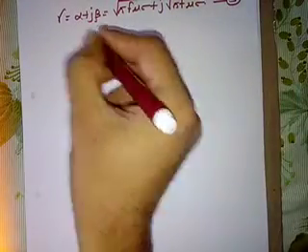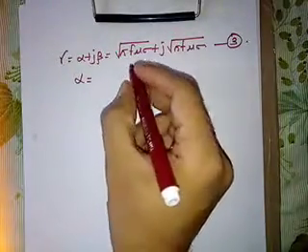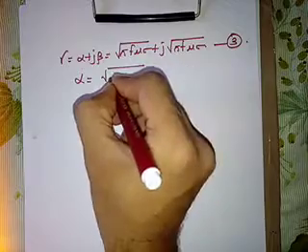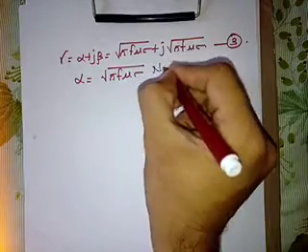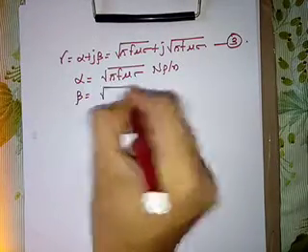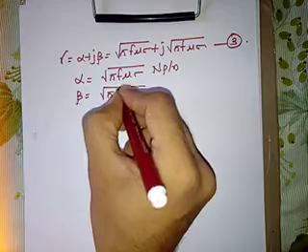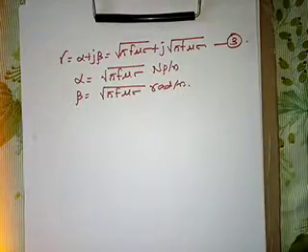So let us call it equation 3. For good conductors we have alpha is equal to square root of pi f mu sigma Napier per meter, and beta is equal to square root of pi f mu sigma radian per meter.